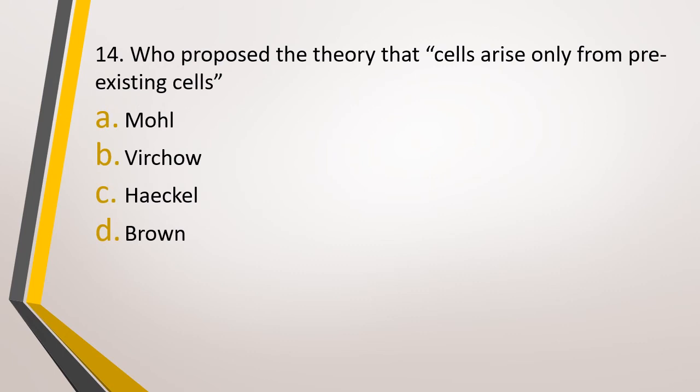Question number 14. Who proposed the theory that cell arises from pre-existing cells? Option A, Moll, option B, Virchow, option C, Haeckel, or option D, Brown. Who proposed the theory that cell arises from pre-existing cells? The correct answer is option B, that is Virchow.